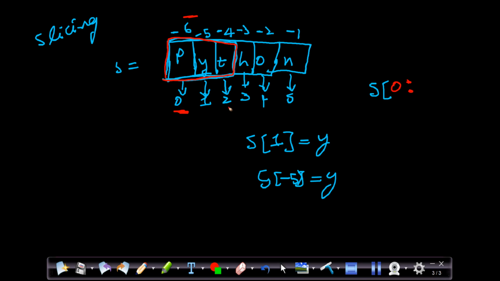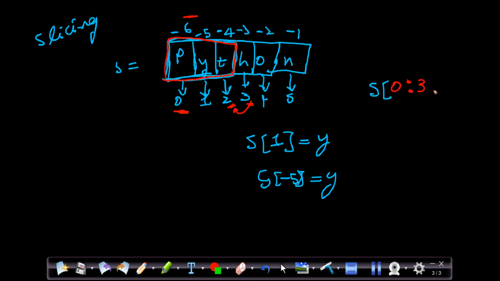From where do you have to end it? We want to end it at this index, right? At this index. But in Python, we have to give the 3 instead of 2, because whatever end index we give will be considered up to the previous index. For example, if I want to print till here, I have to give 3, not 2. If I give 2, it will print till here. It will not print the t.